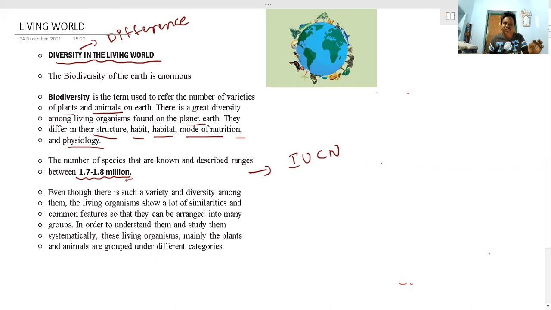That means till now 17 lakh to 18 lakh species of organisms have been identified and described. But as per scientists' predictions, still 7 million organisms are yet to be discovered.